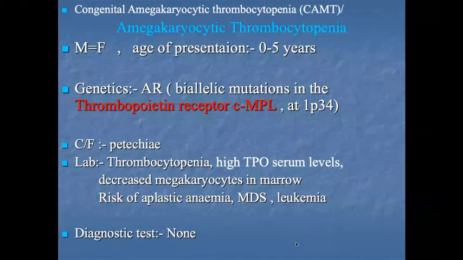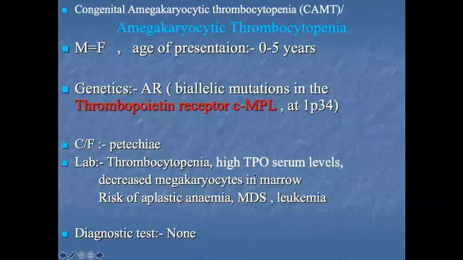Left finding: thrombocytopenia. This patient has thrombocytopenia and a high serum TPO level because the body tried to compensate, so the counter hormones are always elevated. There are decreased megakaryocytes in the bone marrow. These patients also have a risk for aplastic anemia, MDS, and leukemia. There is no typical diagnostic test for it.